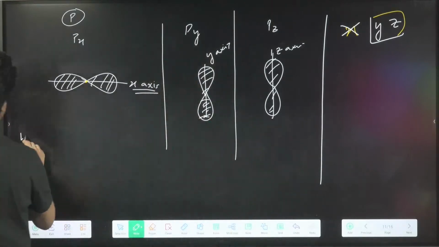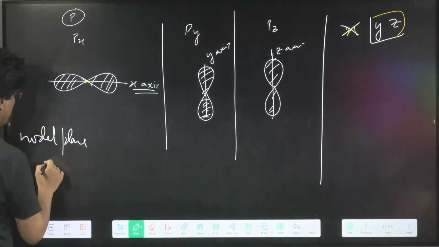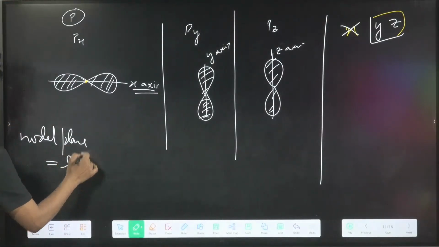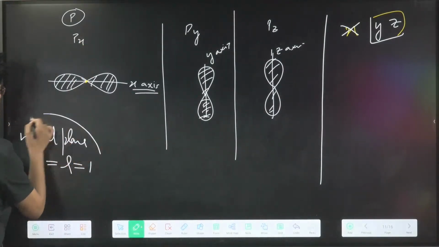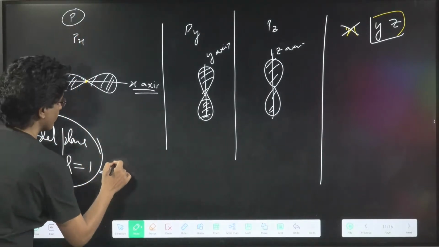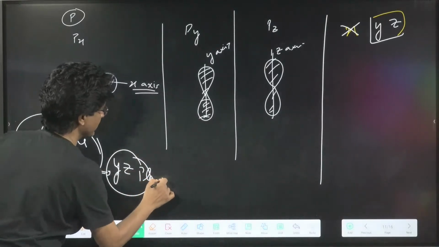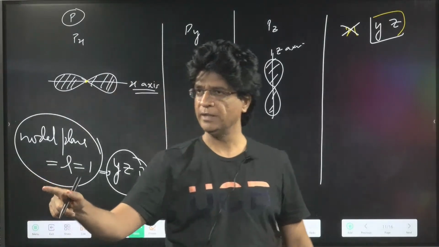So the number of nodal planes is equal to l. What is l for p? It is 1, so there will be only one nodal plane. Which is the nodal plane for px? It will be the yz plane. Yes or no?